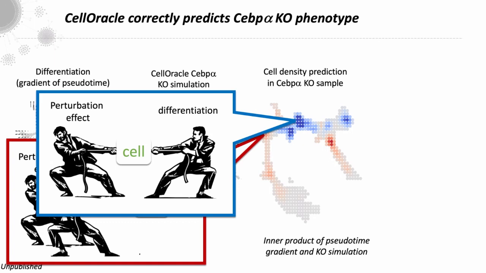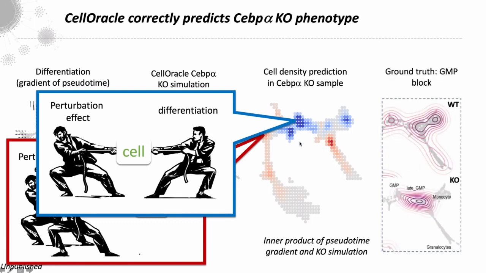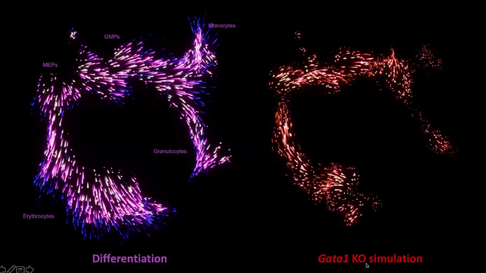It just gives you an idea of what the phenotype would be. We don't predict the precise gene expression as a result of the knockout. But when we compare this to the ground truth data, we see that in agreement, we predict this initial block at the level of the progenitor state. Those of you looking carefully here may see that we predict a later acceleration in differentiation, but we don't have the ground truth for this because the cells are blocked earlier in their differentiation. So this is something we never see. So this is something we take into account when we're interpreting these simulations.